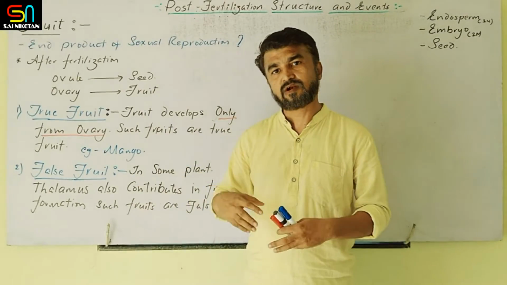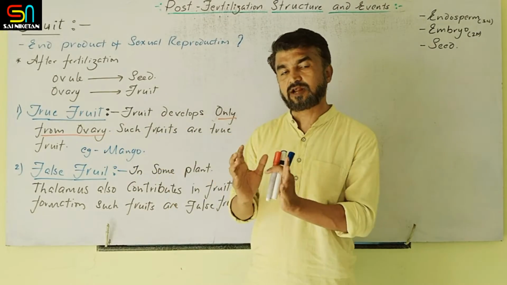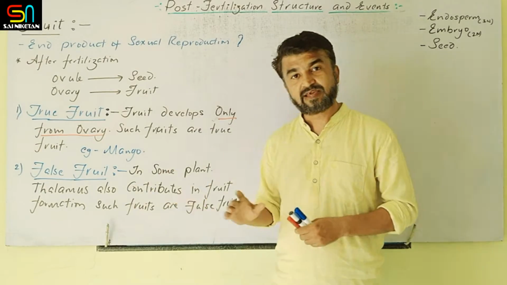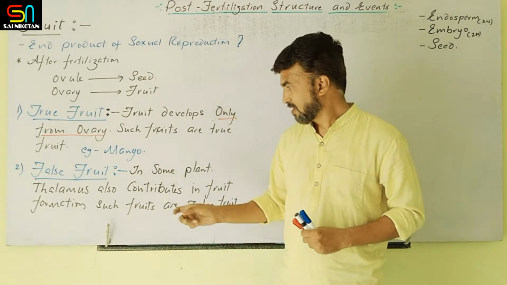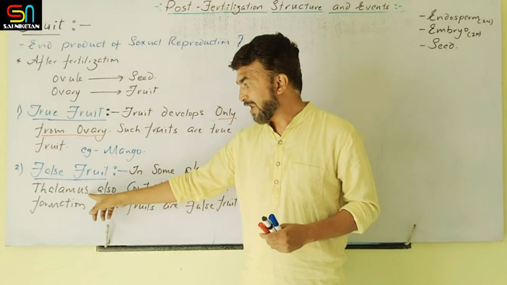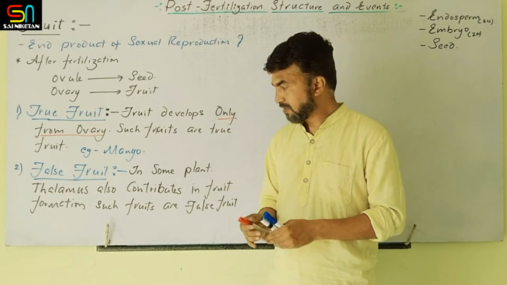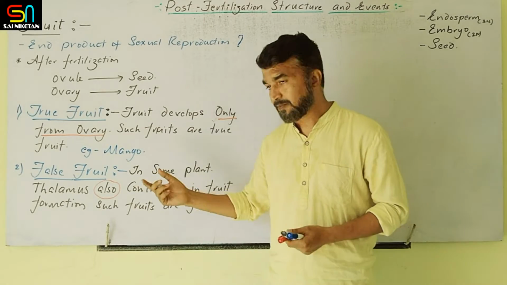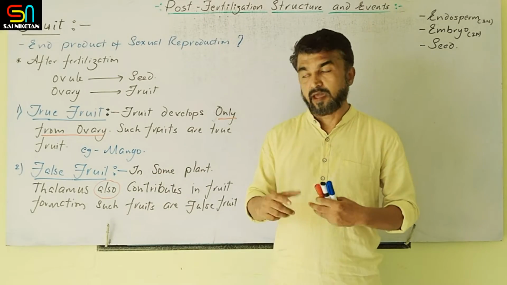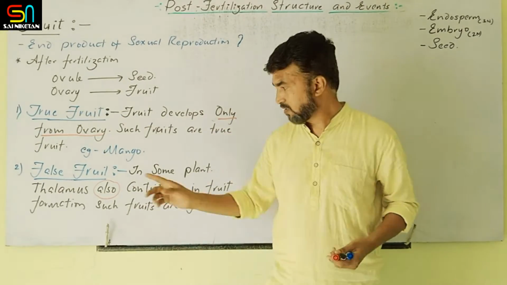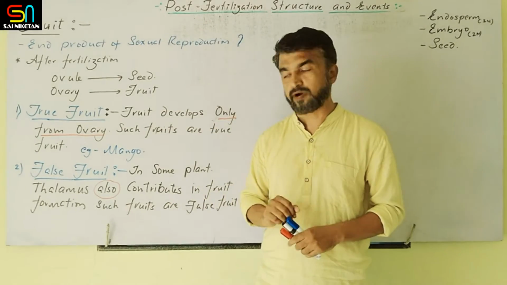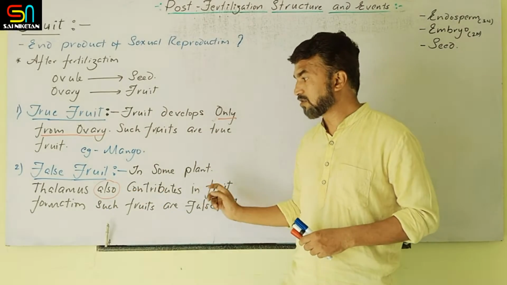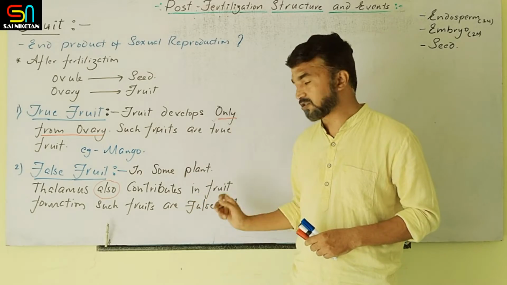Only the ovary will transform into the fruit. Such fruits are called true fruit. But here the definition is a little bit confusing. In some plants, thalamus also contributes. Along with the ovary, the thalamus is also included in the fruit. Such fruits are called false fruit.